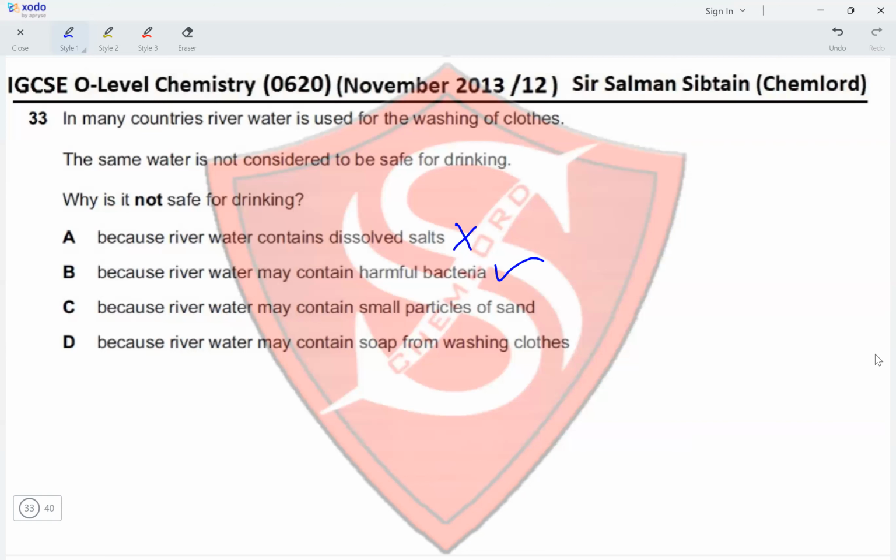Let's look at the other options. Because river water may contain small particles of sand that can be filtered easily or it can settle down. So that is not the reason. Because river water may contain soap from washing clothes. This is true, but the quantity would be so less because the amount of water in the river is much larger than the quantity of soap used. And this is not the reason why it is not safe for drinking. The reason why it is not safe for drinking is presence of harmful bacteria. So this makes option B the correct option for this question.